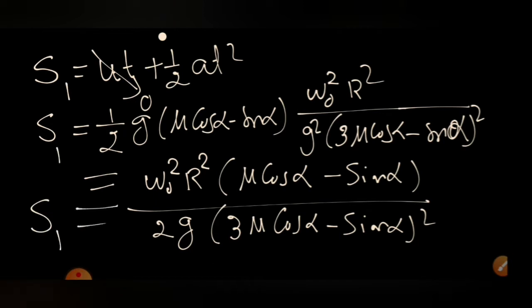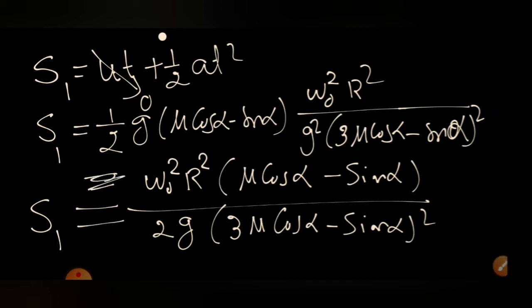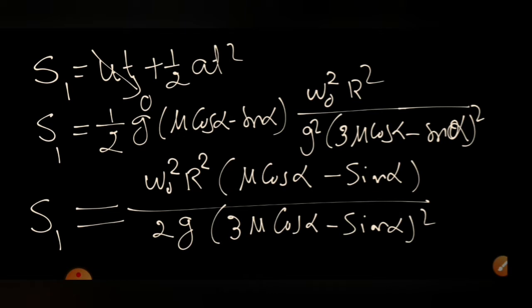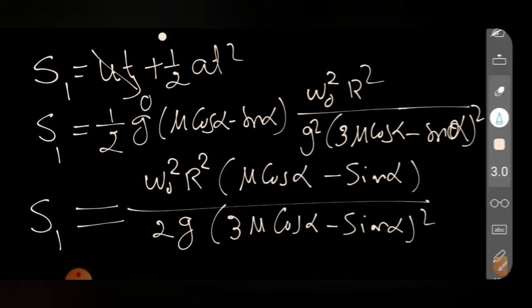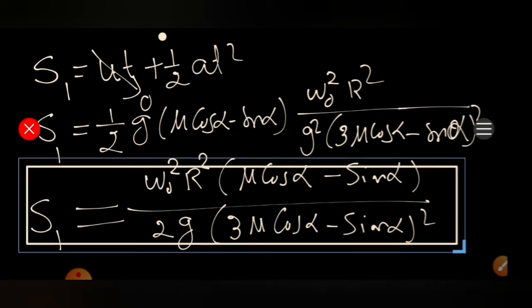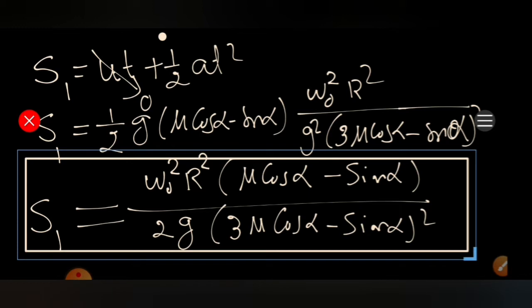What is S1? S1 is the distance traveled by the center of mass up the incline before sliding stops, or by the time pure rolling takes place. So we got the answer to the first question: the displacement or distance traveled by the cylinder on the incline before sliding stops.